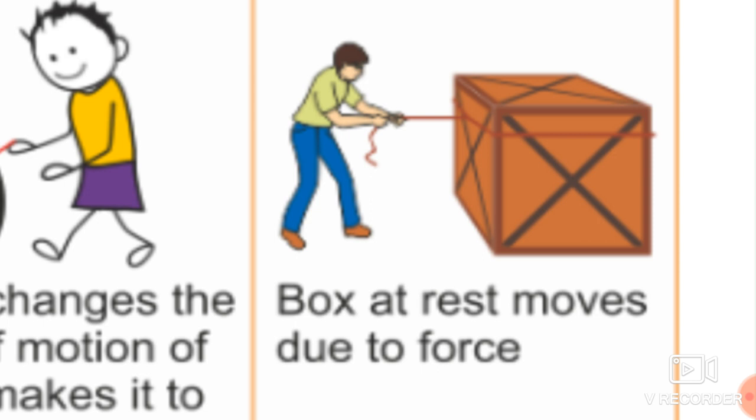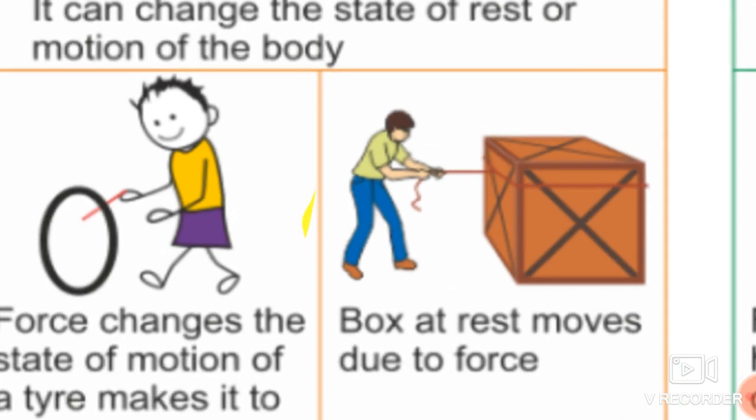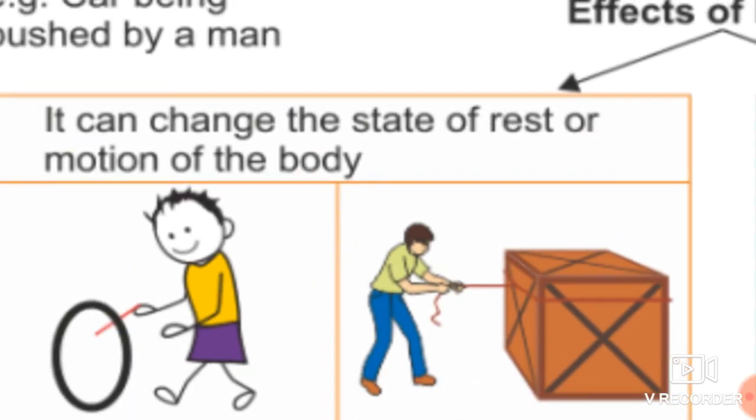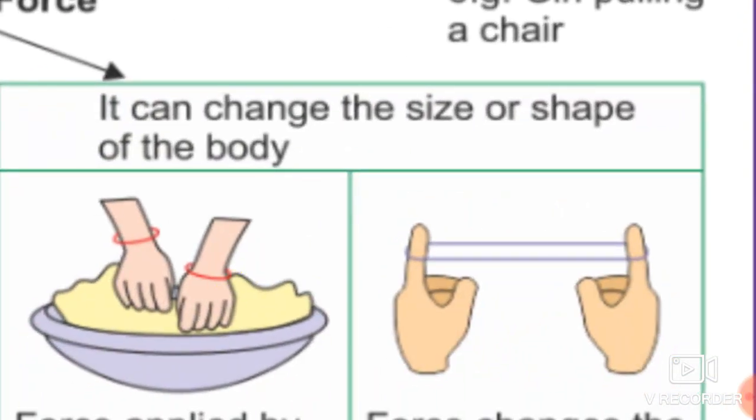Okay students, so whenever you apply any kind of force onto a rest object, due to that force that rest object starts to move. Okay, so this is the first effect: it can change the state of rest or motion of the body. Now the next effect is that it can change the size or shape of the body.